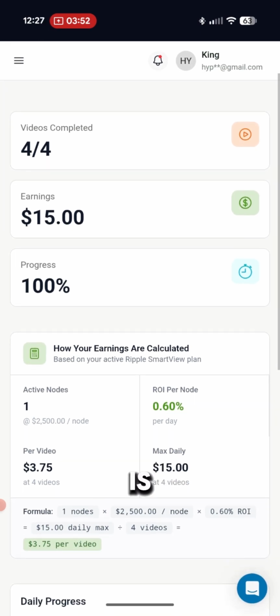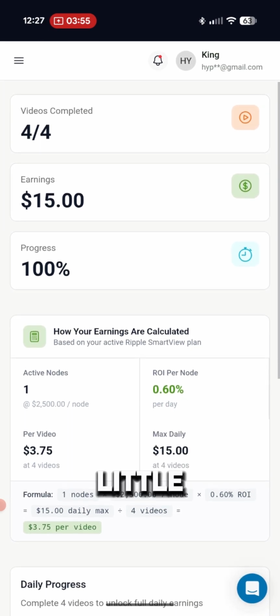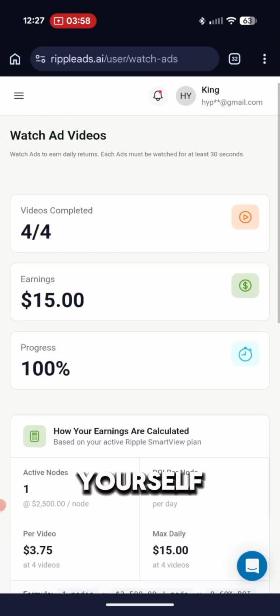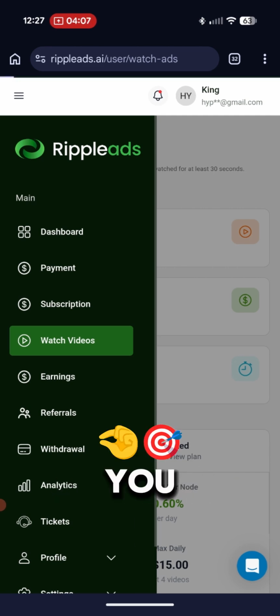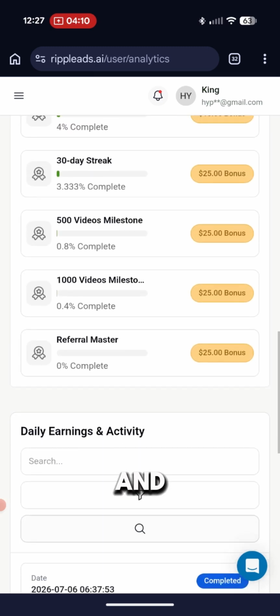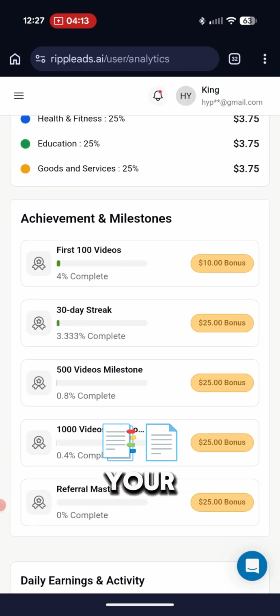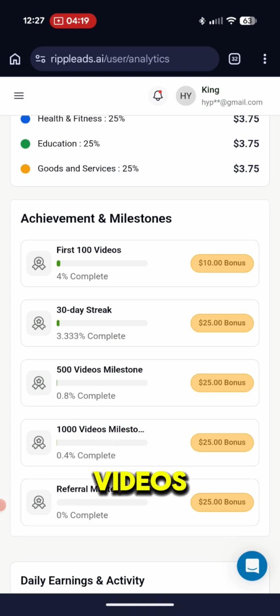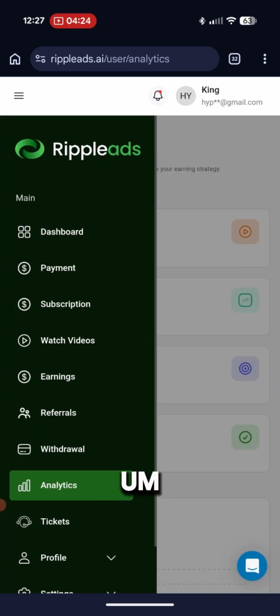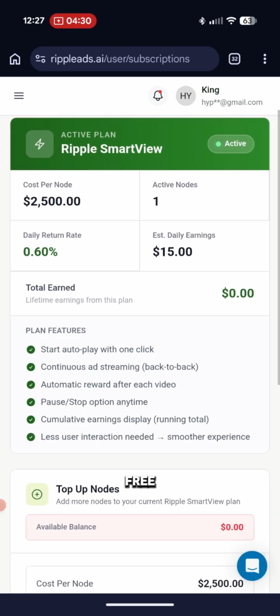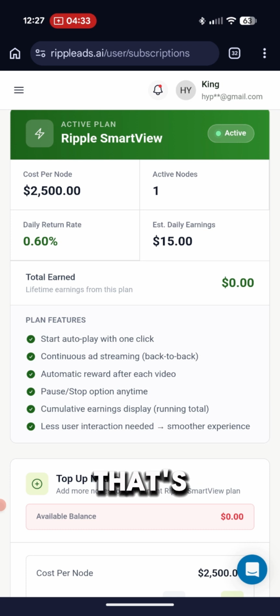So that's why this is the introduction. We'll talk more about withdrawals and all that stuff a little bit later, but if you want to get started with it, check it out for yourself. There's a couple other things. They have lots of stuff to unpack here. One of the good tabs I like to look at is the analytics tab. That'll give you exactly the videos that you watched and your earnings. So this is a pretty good tab to have in your back office. And you have some milestones where you can get a couple extra bucks. Watch 100 videos, you get $10, so on and so forth. So definitely a couple of extra bonus things to check out there. And then, like I said, the subscription is right here. If you want to up some subscriptions, you like the platform a little bit, you can feel free to purchase more as needed.